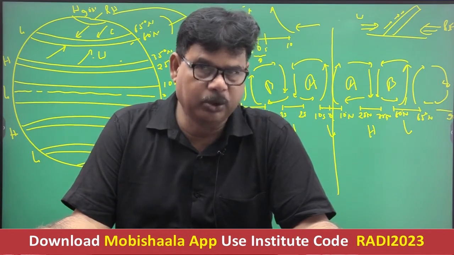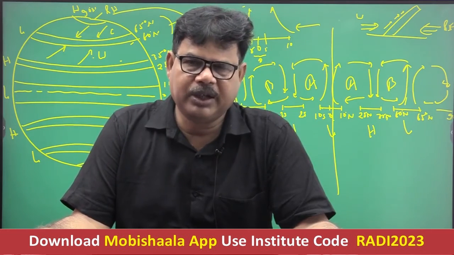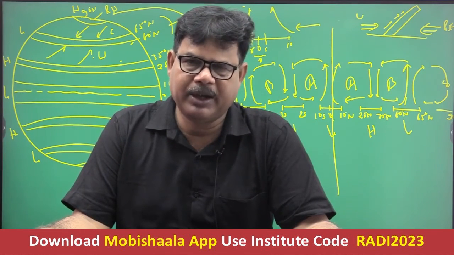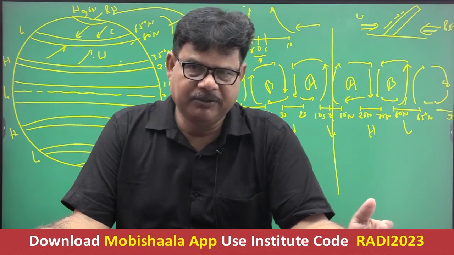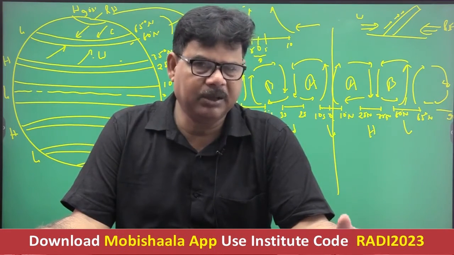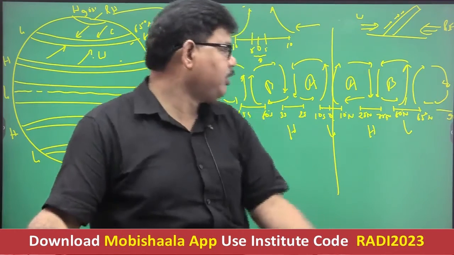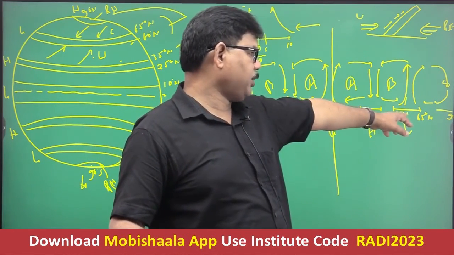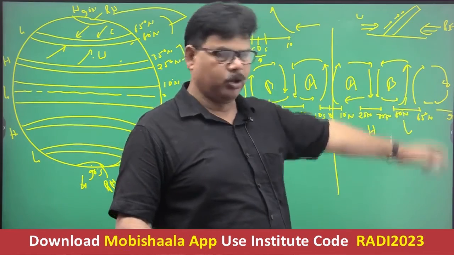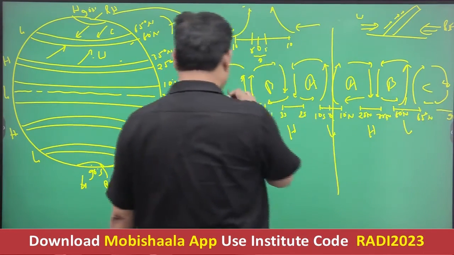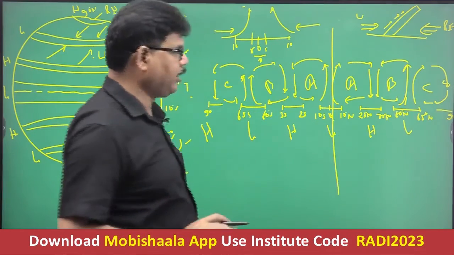This is the second zone. This is referred to as Ferrel cell, or middle latitudinal cell, or temperate cell. And the third cell, which is formed between the subpolar low pressure belt and the polar high pressure belt, is referred to as polar cell or higher latitudinal cell.